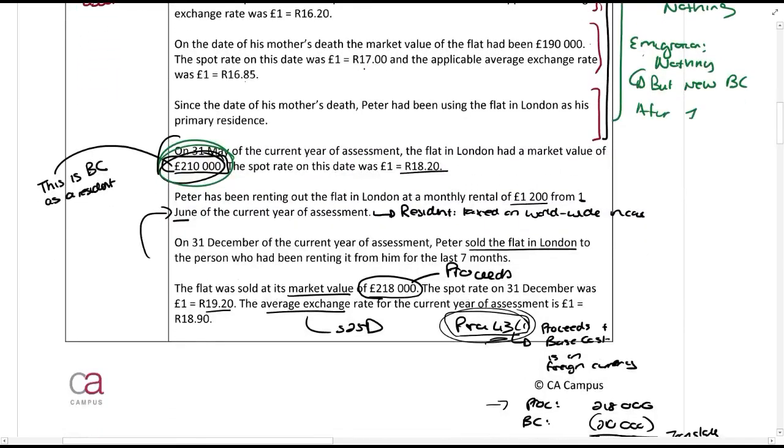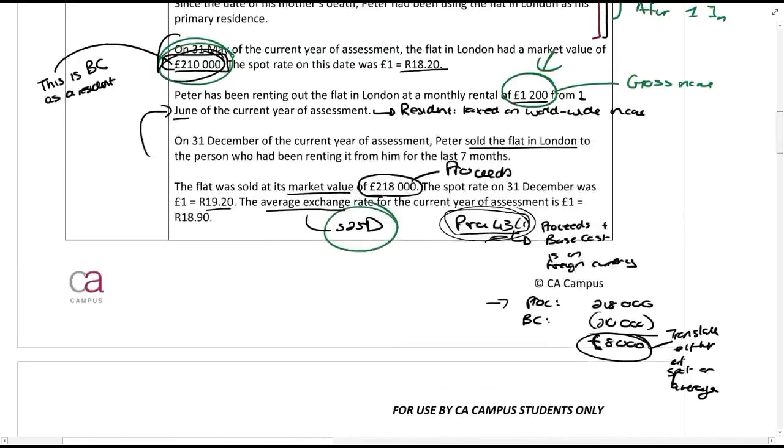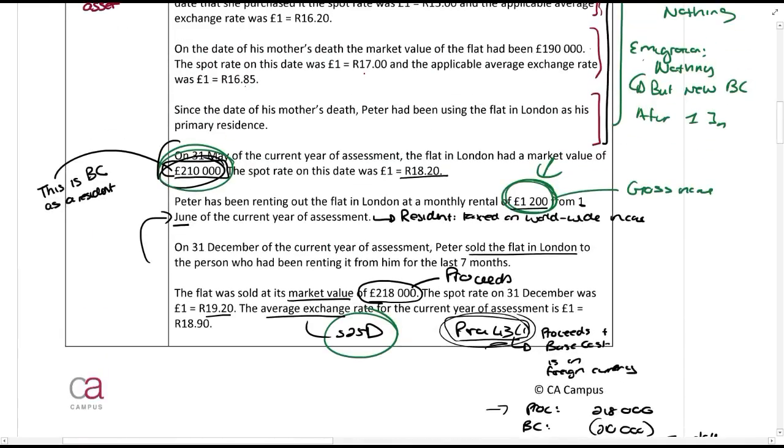Then after 1 June, these are all after 1 June, worldwide income. So this will be included in his gross income. This monthly rental will be taxed in his gross income, so you'll say that. You'll then say it's in a foreign currency. He can choose in terms of Section 25D to do it at spot or average, and he has chosen that he wants to do the average exchange rate. So you will translate that 1,200 at the average exchange rate for the year of 18 rand 90.